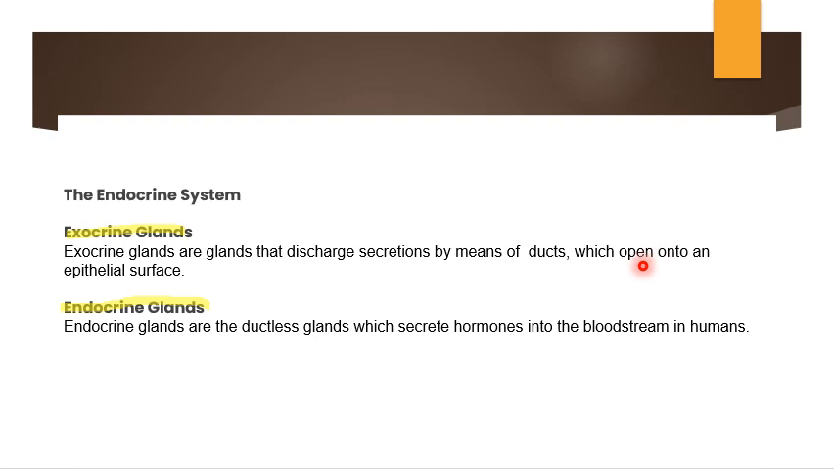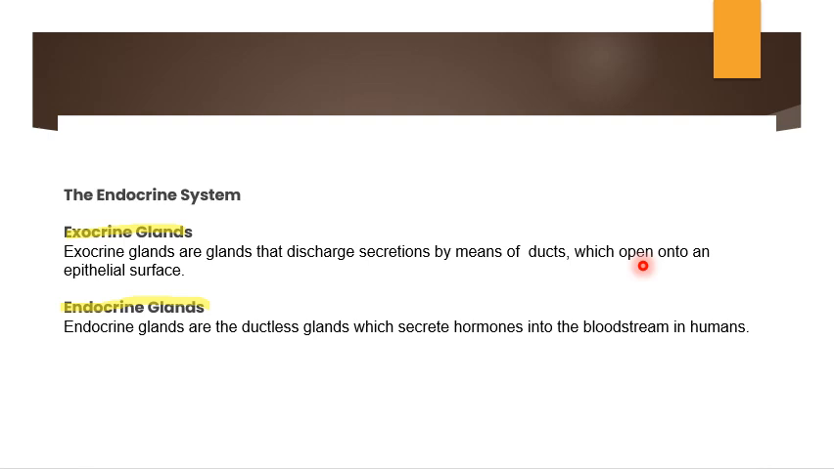Examples of exocrine glands are sweat glands. We get sweat, right? The glands which produce it are called exocrine glands. Also tear glands, gastric glands, intestinal glands, the liver, and mammary glands, which are helpful to produce milk. These are called exocrine glands.